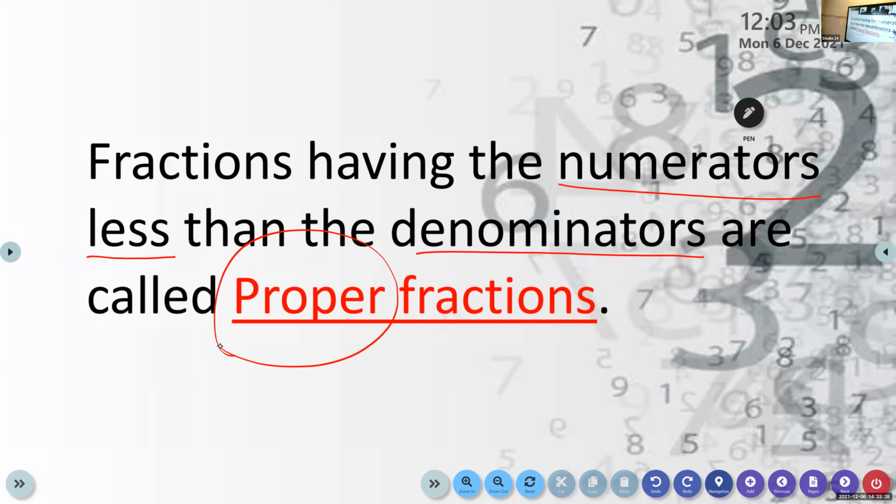Understood, children? Look at the definition again. Fractions having the numerators less than the denominators are called proper. Amrin, can you read that definition again? Yes, ma'am. Fractions having the numerator less than the denominator are called proper fractions. Yes, Nia, repeat that again. Fractions having the numerators less than the denominators are called proper fractions.